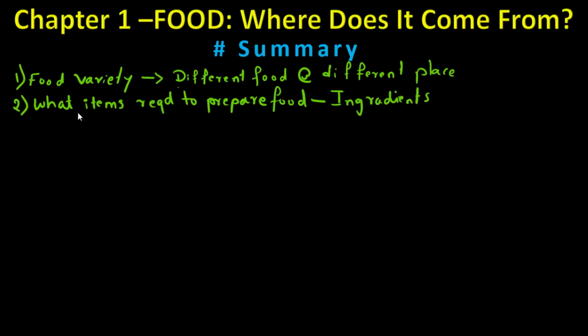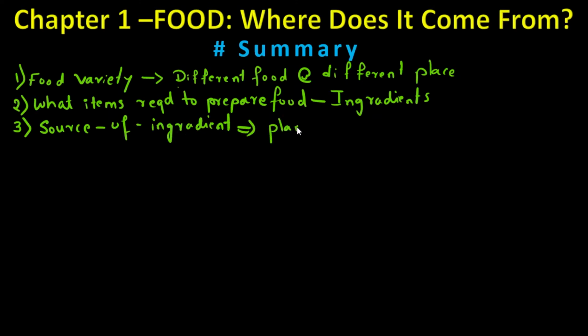We studied that one. Third, we studied these ingredients, what are the sources for those things, from where those ingredients are generated. Source, we studied under source of ingredients.